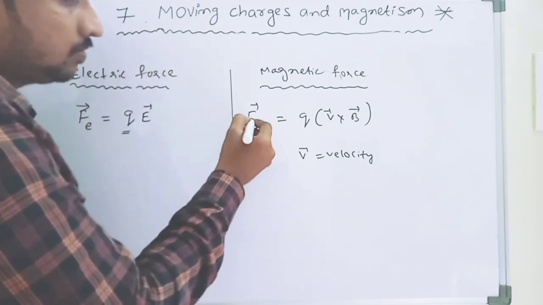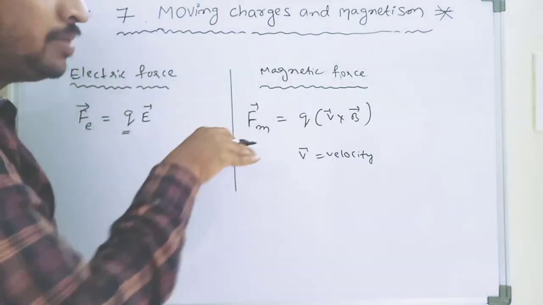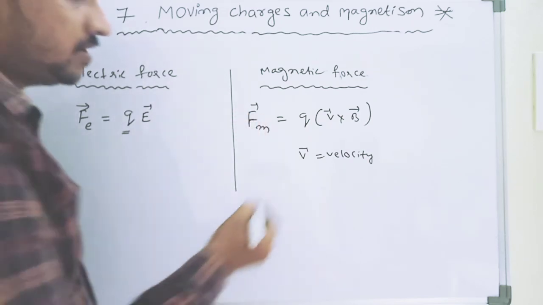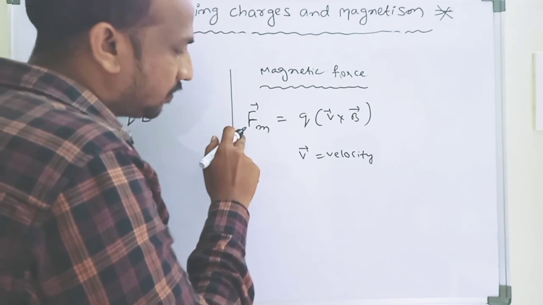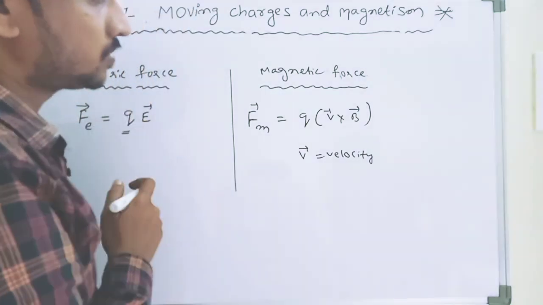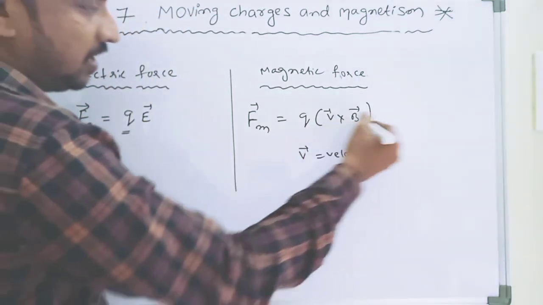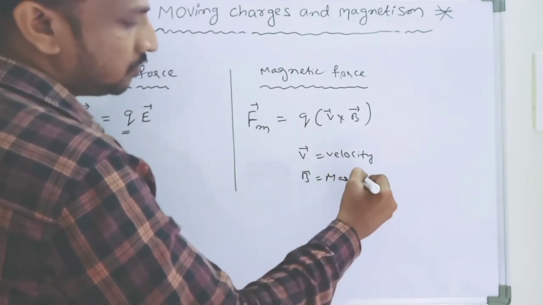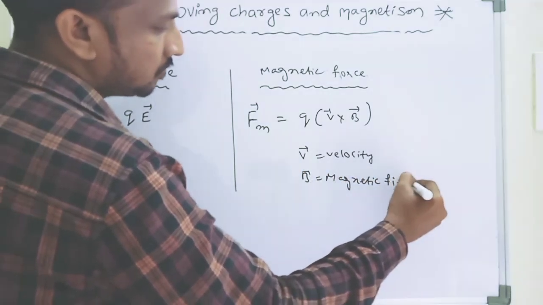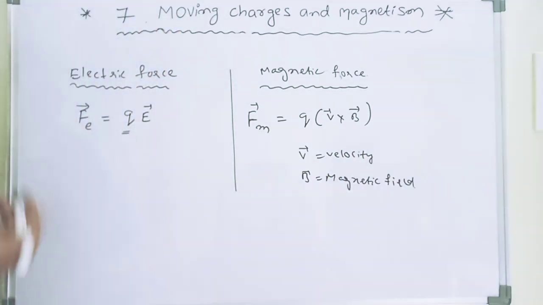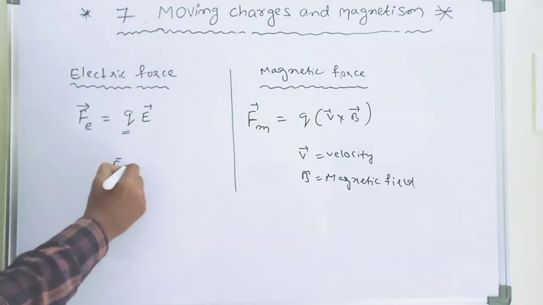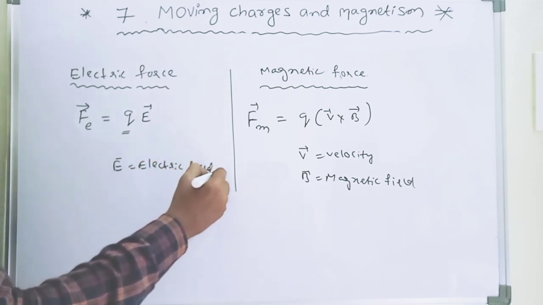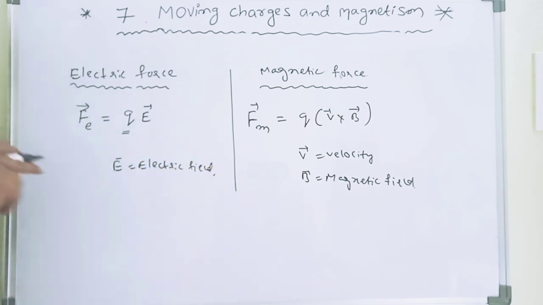When the charges are moving, a magnetic field is automatically created, and then magnetic force is also developed. So this is the principle of magnetic force. This is the combination of velocity and magnetic field. What is B here? B is the magnetic field. Q is the charge here, and also here. E is the electric field. So this is the difference from electric force.